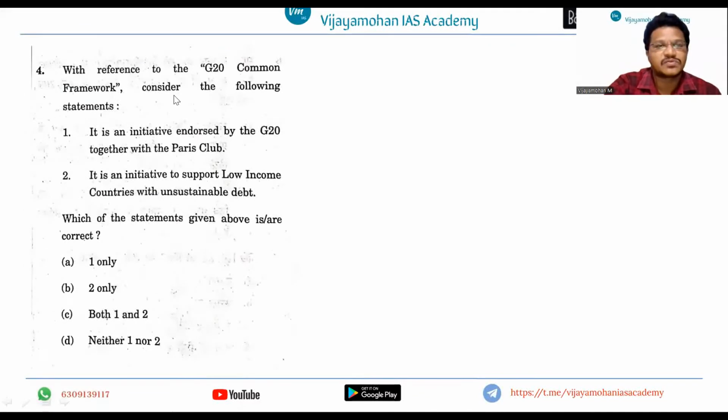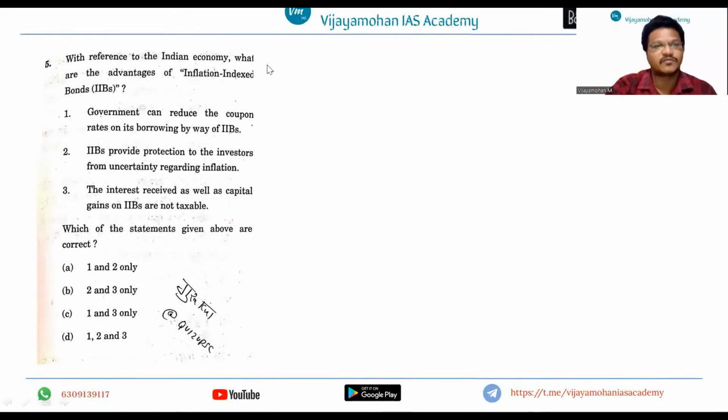With reference to the G20 common framework, consider the following statements. This is a direct question, a little bit easier. If you know the G20 common framework, you will be able to answer this question directly. Again, I'm telling you, it is an external sector related question. If you see one more question, with reference to the Indian economy, what are the advantages of inflation indexed bonds? Here it is again concentrating on inflation and bonds.